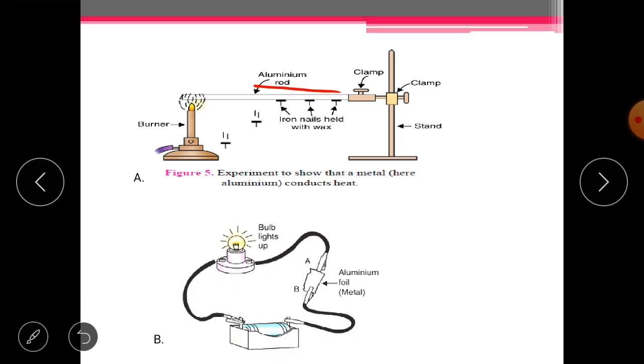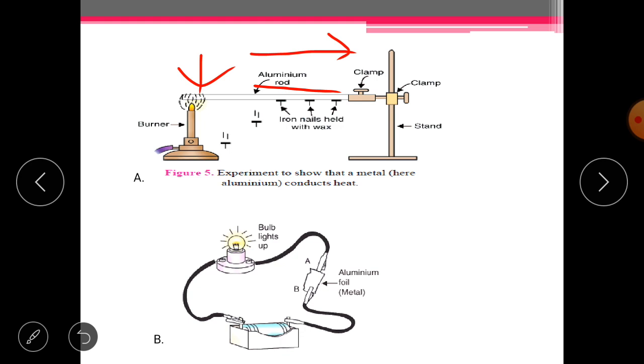On heating the corner of this metal from here, as metals are good conductors of heat, this heat will be passed toward the rod. Now, when the wax gets heated, these iron nails will drop one by one. This activity demonstrates that metal is a good conductor of heat.